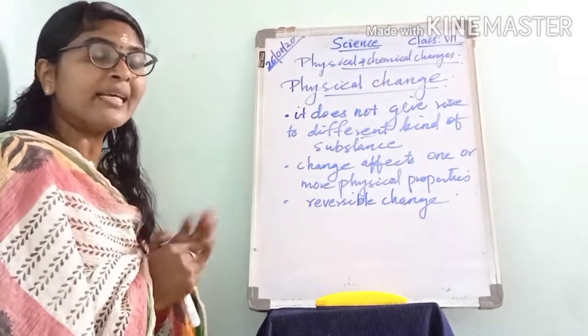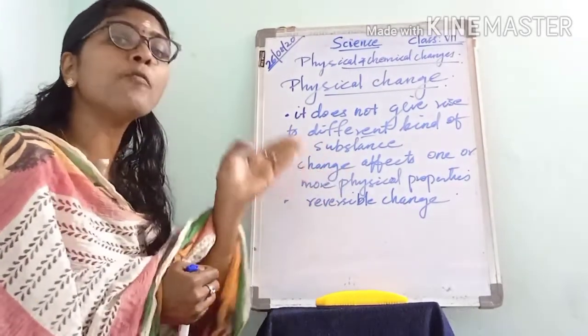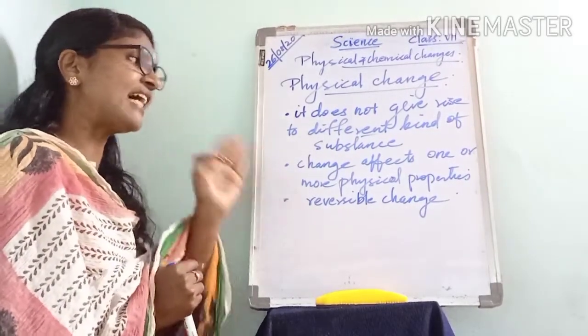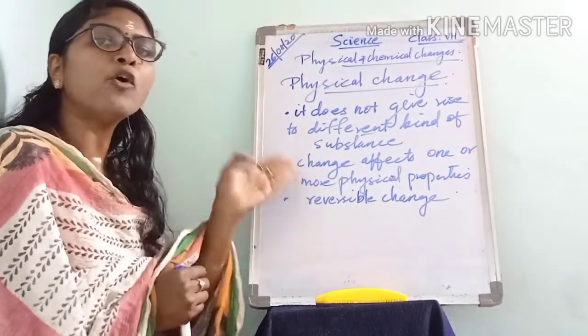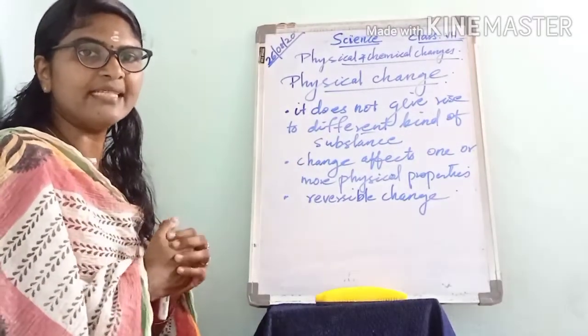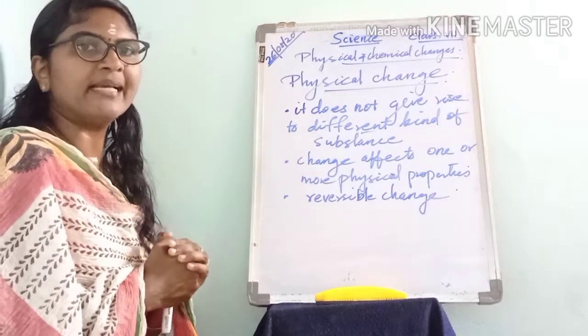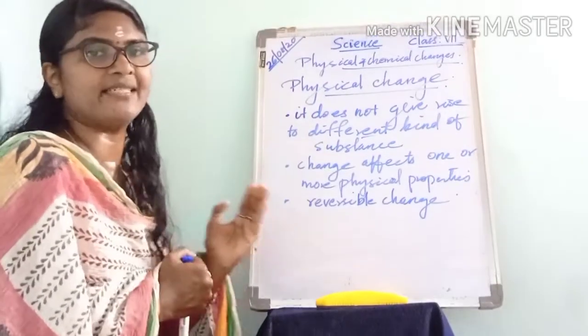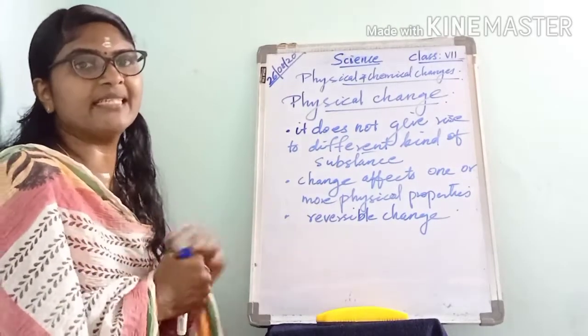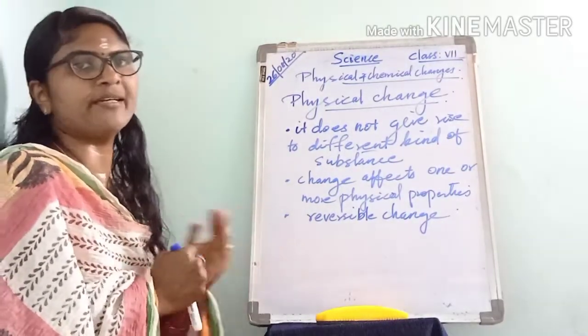Also, a physical change affects one or more of its physical properties. Physical properties means size, shape, color and also state. Any of these changes when a physical change occurs.